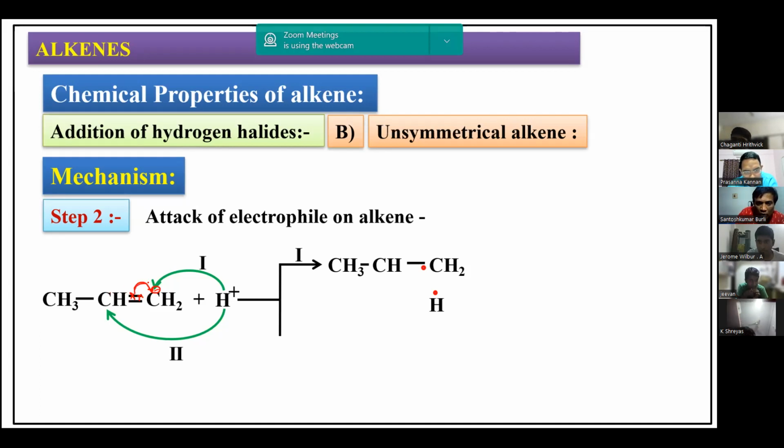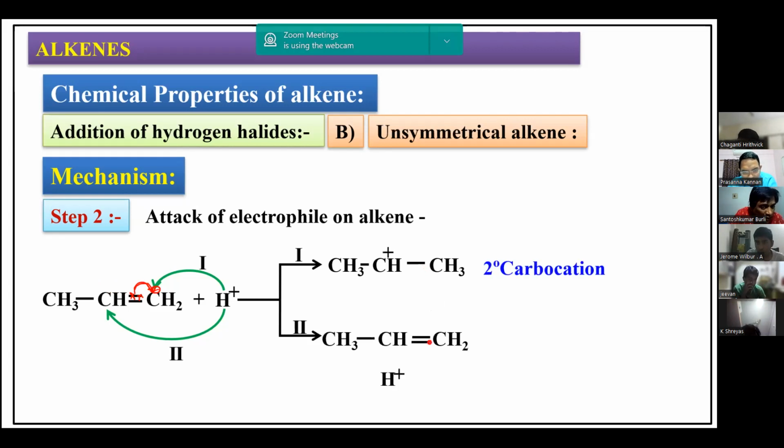But now both the electrons have gone here. That means this carbon atom will get a positive charge, and here a single bond is established. So we get it like this. This is an intermediate we are getting. Similarly, we are getting an intermediate like this. In the second case, the intermediate obtained is CH2 plus.